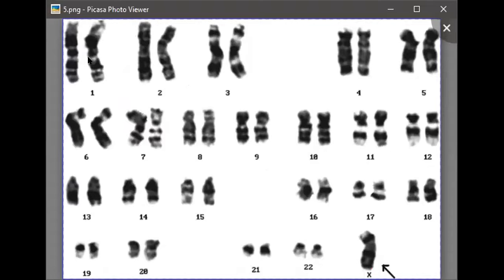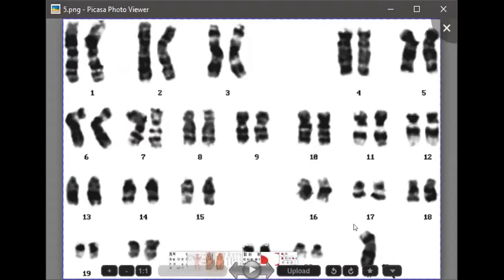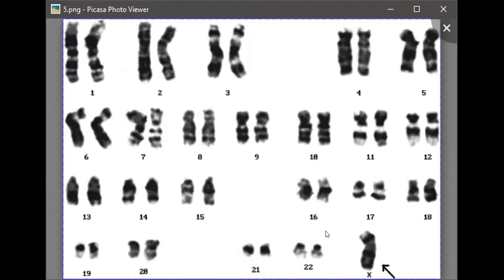As you can see, first chromosome, second, third, fourth, fifth. Now come to this X chromosome. After 22nd, this is 23rd pair, that is of sex chromosome. Now just see here, only one X is present, second X is missing. So how many chromosomes will be present in such kind of Turner syndrome patients? 45. As you can see here, one X chromosome is missing.